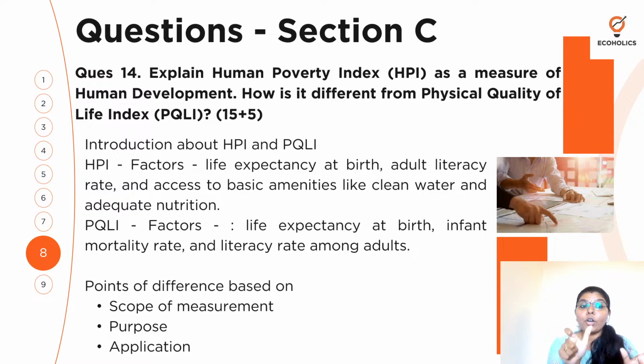So in the introduction, importantly, HPI and PQLI highlight the factors. For HPI, it is about life expectancy at birth, adult literacy, and access to basic amenities like clean water and adequate nutrition. But when it comes to PQLI, of course life expectancy is there, but here infant mortality rate is taken into account, and of course literacy is there. This itself is a difference. You are expected to give the factors very clearly: what HPI is measuring, and when it comes to PQLI, what it is.